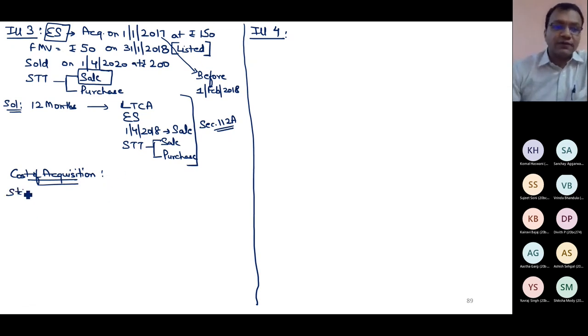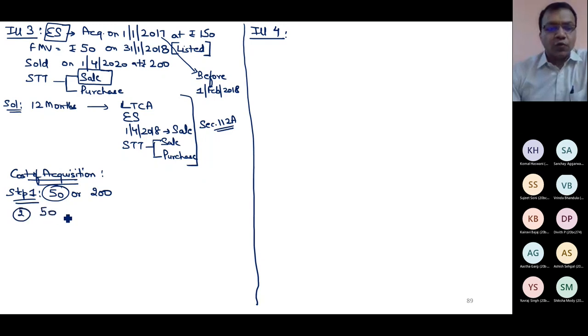Step 1. Can you tell me the answer of step 1? FMV or sale? 50 or what? 200. Yes, lower. Step 2. This lower or actual cost 150, which is higher? 150. Compute capital gain. Apply section 48.